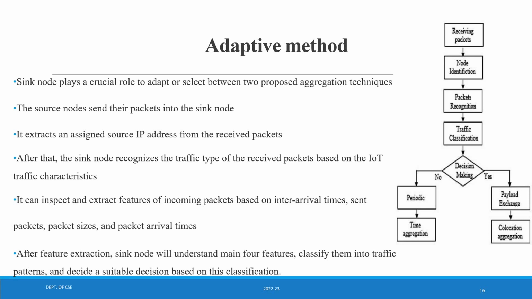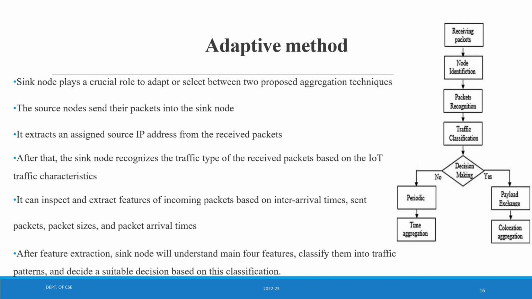Like I said before, the sync node is a major node, wherein you will be choosing between two of the aggregation techniques. The source nodes send their packets to the sync node. It extracts an assigned source IP address from the received packets. After that, the sync node recognizes the traffic type of received packets based on IoT traffic characteristics. It can inspect and extract features of incoming packets based on inter-arrival time, sent packets, packet size, and packet arrival times. After feature extraction, the sync node will understand the main four features, classify them into traffic patterns, and make a suitable decision based on this classification.